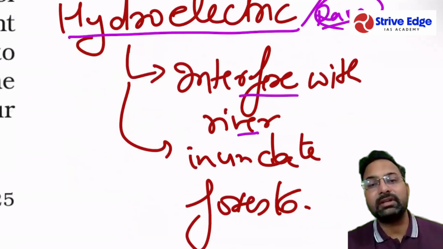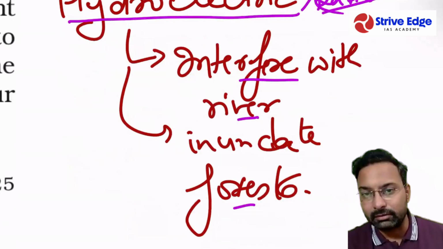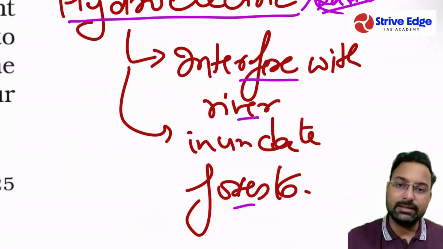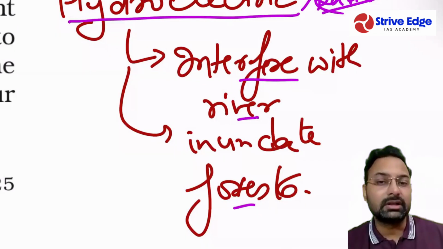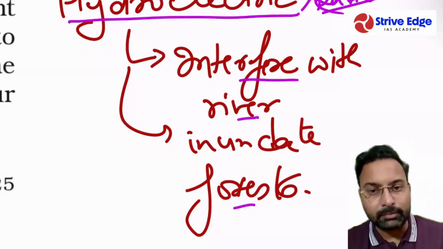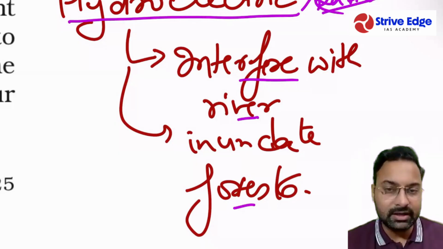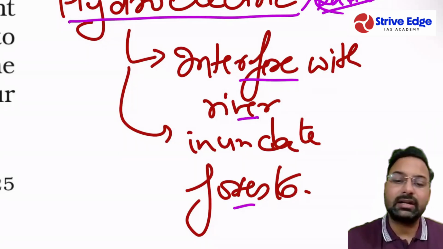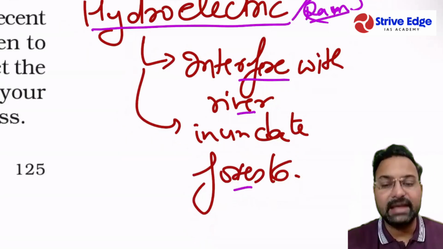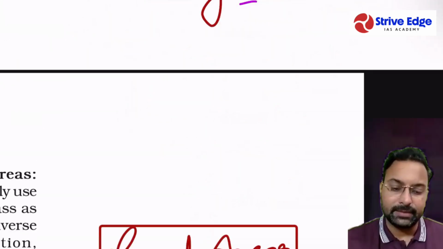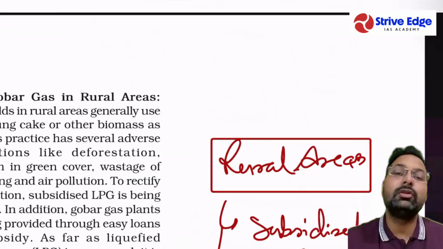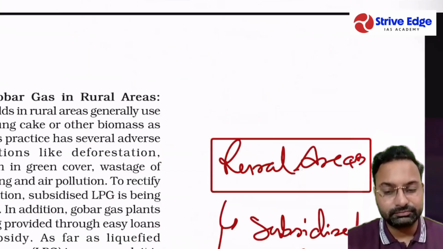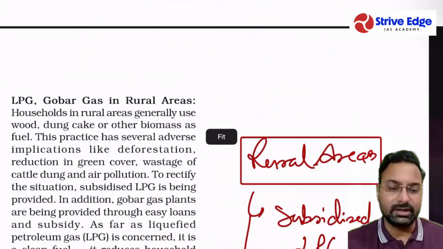Wherever dams are formed, a large area is inundated in water. So the forest, the soil, the land that can be utilized for any other purpose is inundated in water. So hydroelectric and thermal power have some challenges. But what we can go for is non-conventional or renewable sources of energy for achieving sustainable development.